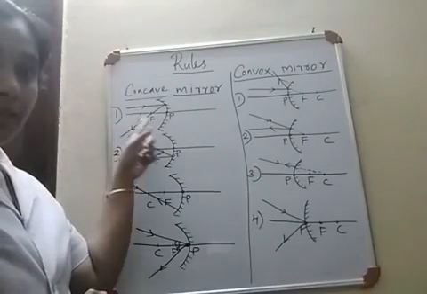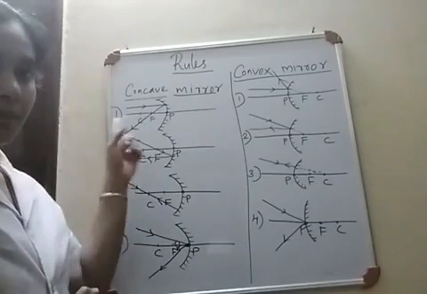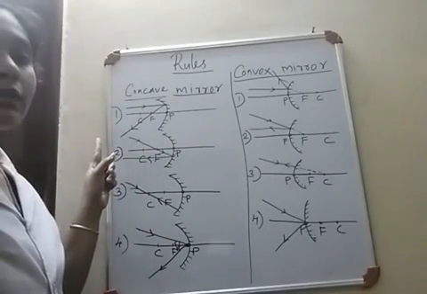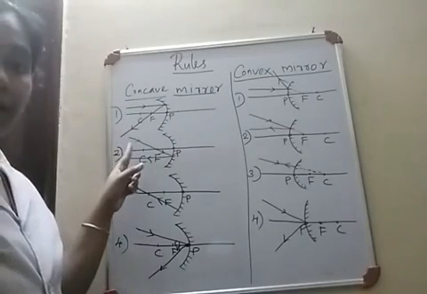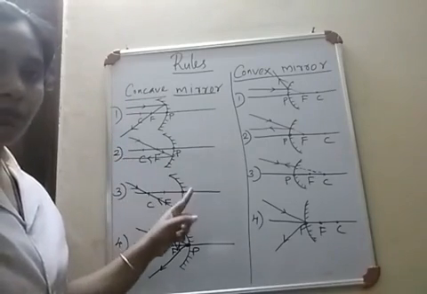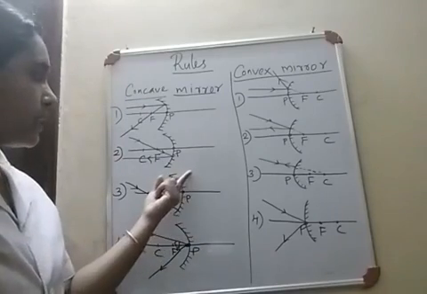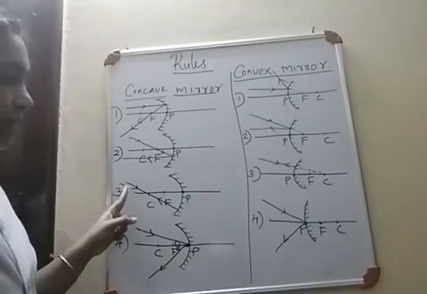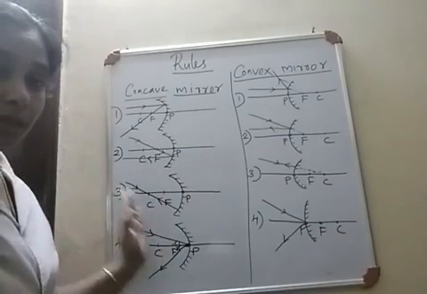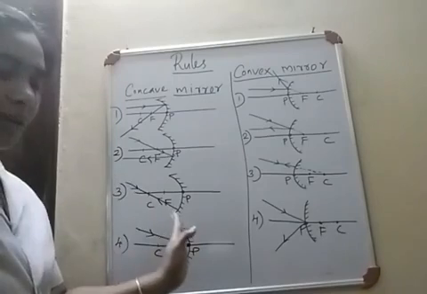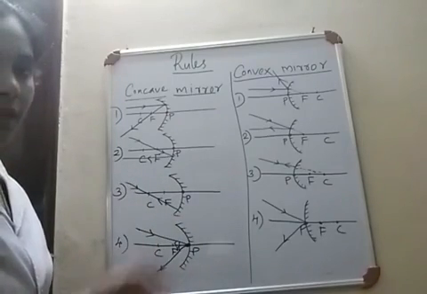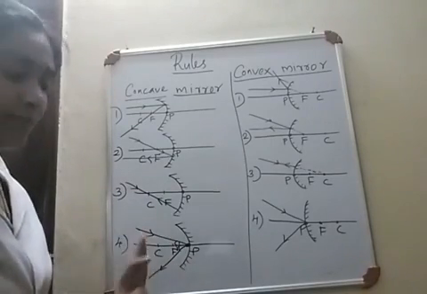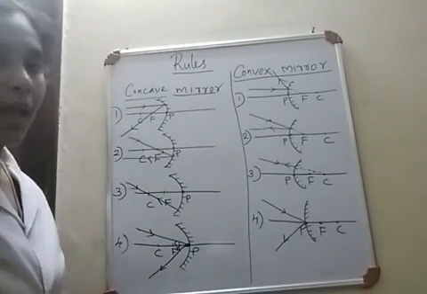Okay, so what is the first rule? A ray which is incident parallel to the principal axis will be reflected along the focus. A ray which is incident on the mirror along the focus or after passing through the focus is reflected parallel to the principal axis. A ray which is incident on the mirror after passing through the center of curvature retraces its path. Okay, it is reflected back along the same path. A ray which is incident to the pole of the mirror is reflected back with the same angle.